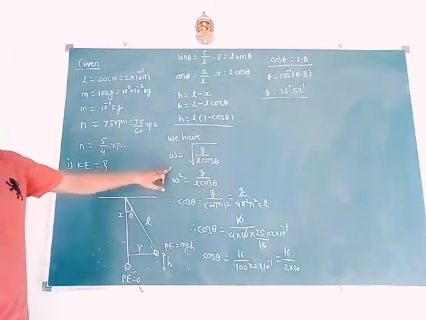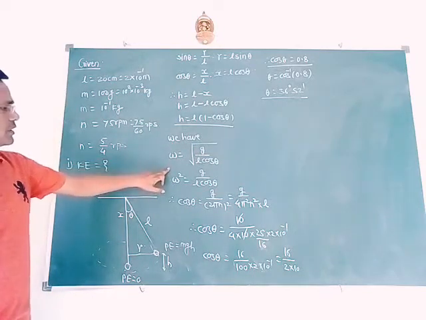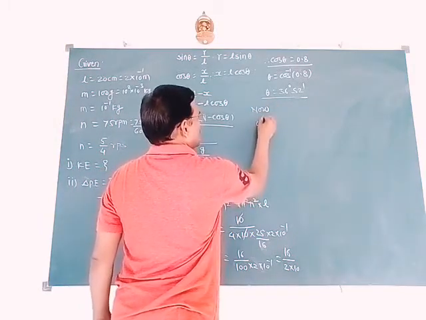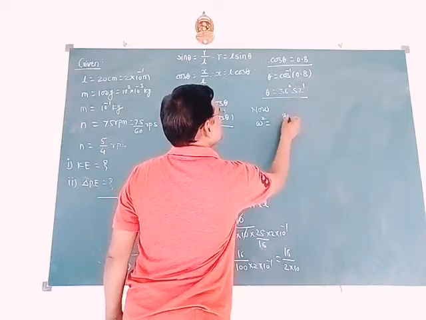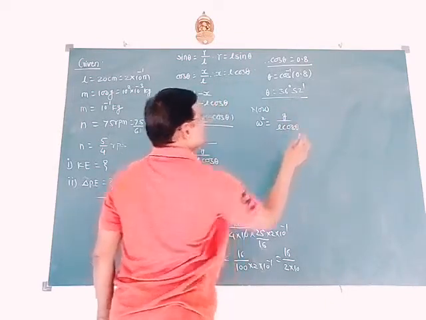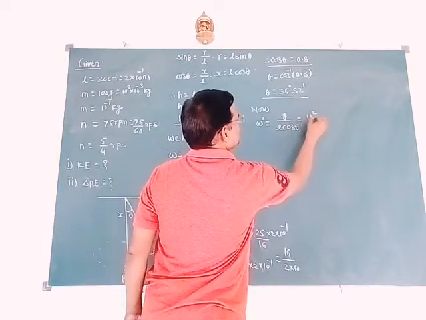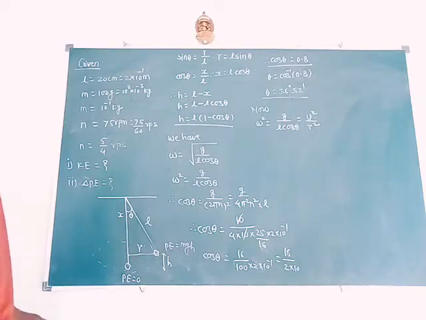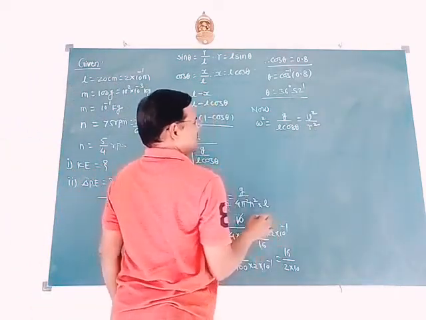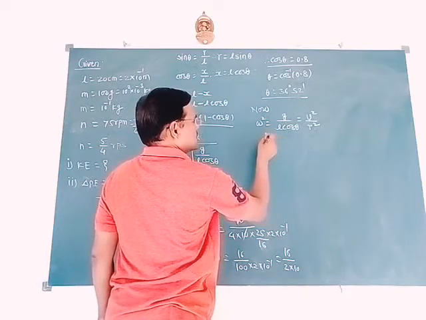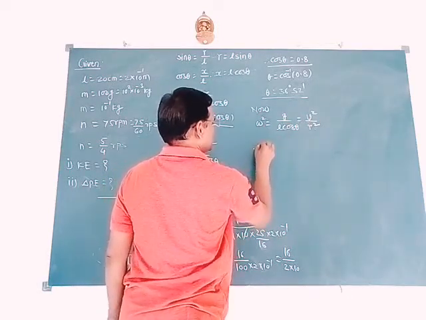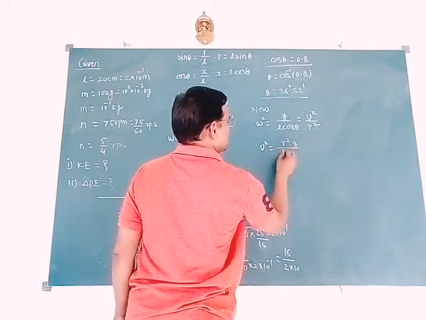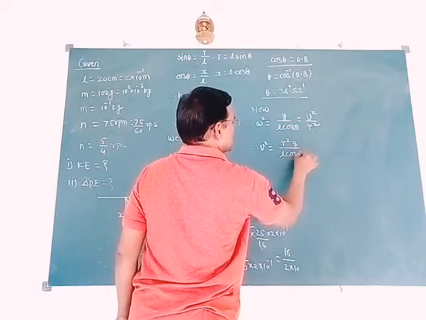So omega equals, using the same relation we can find out velocity. Now linear velocity, omega square equals G by L into cos of theta, equals V square by R square. So here we have to find out V square. Therefore V square equals R square into G divided by L into cos of theta.